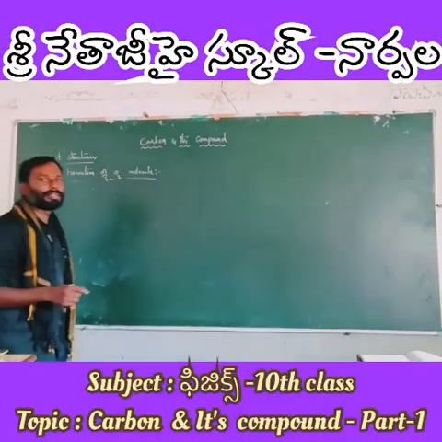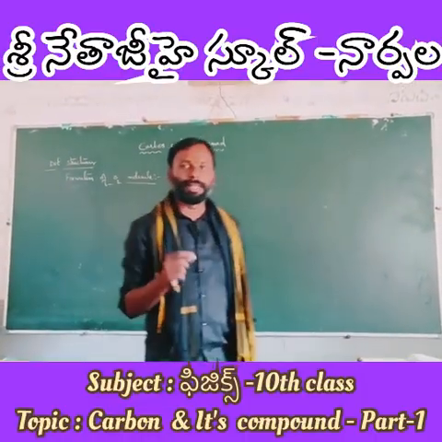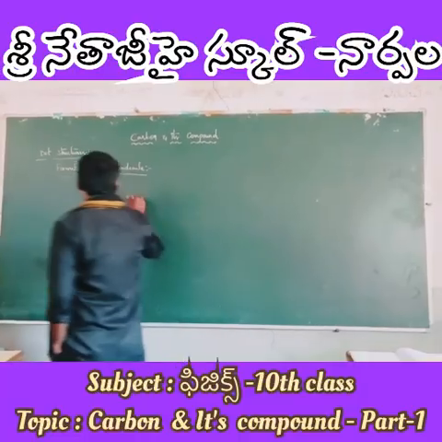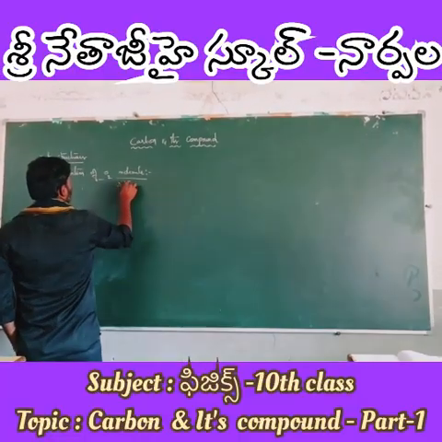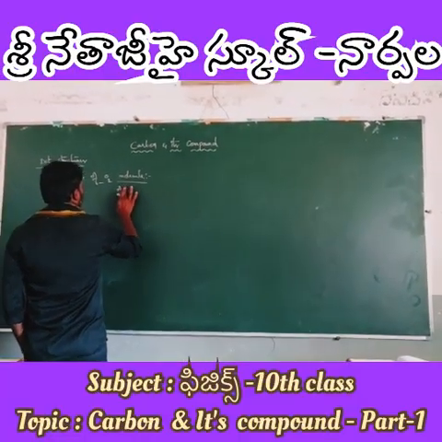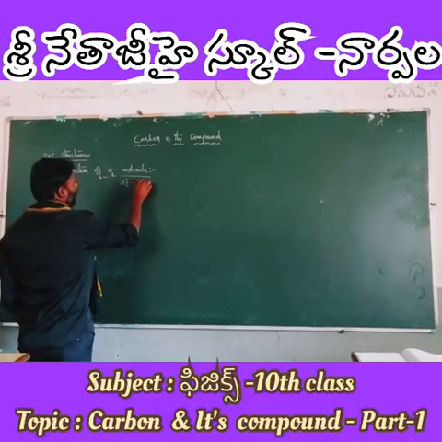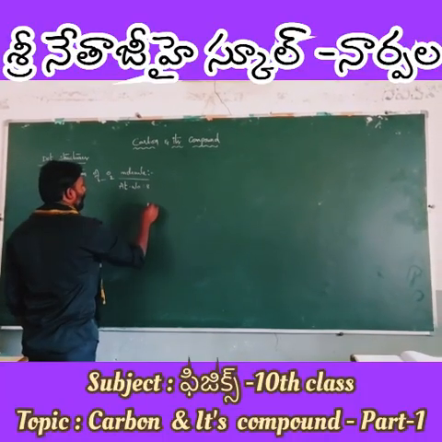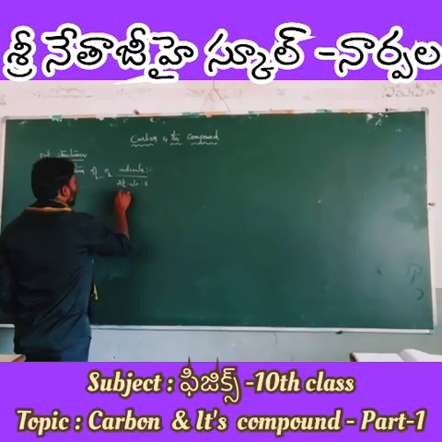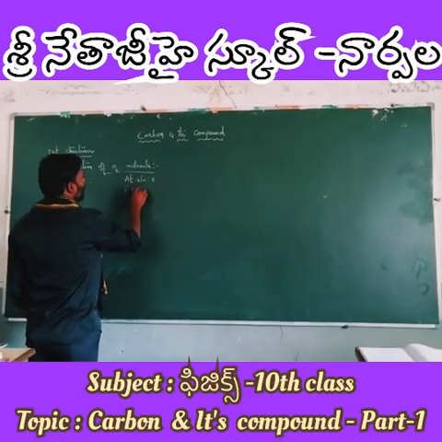You know very well, guys, oxygen is the element with atomic number 8. This is the way you will approach dot structures. Atomic number is 8, which means the electronic configuration, step by step you should follow like this.